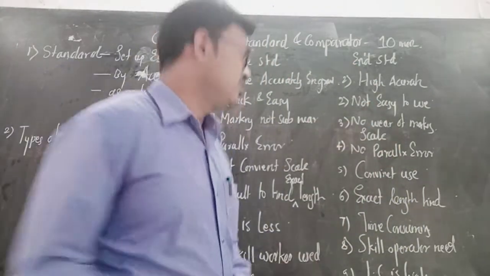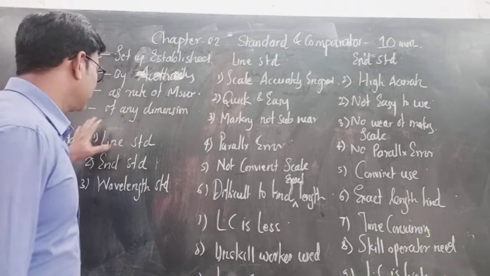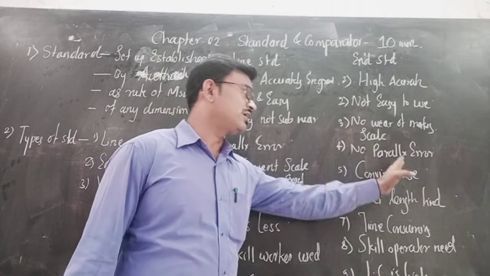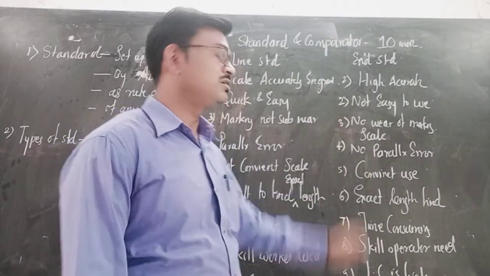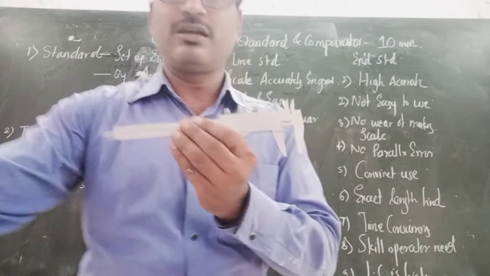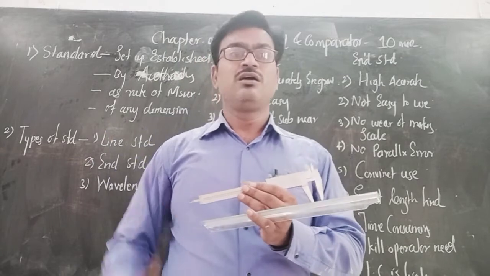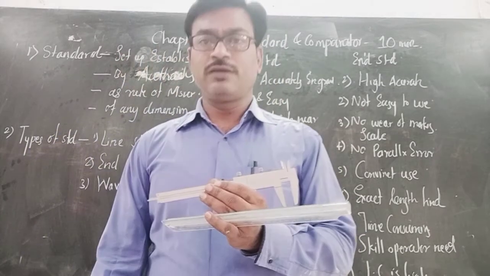Okay, up to line standard and end standard we complete here. What do you mean by standard, what are its types, and what are its advantages, disadvantages and characteristics, we observed here. Okay, we stop here. This one is your end standard and this one is your line standard. We stop here and continue in the next lecture with wavelength standard. Okay, thank you so much.